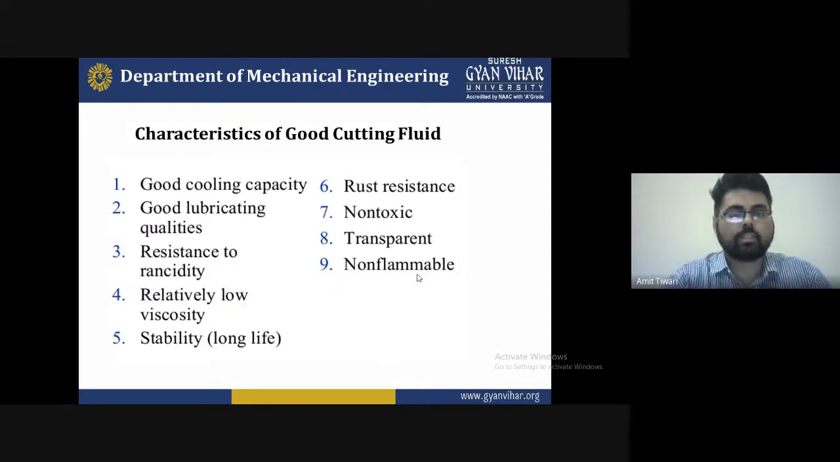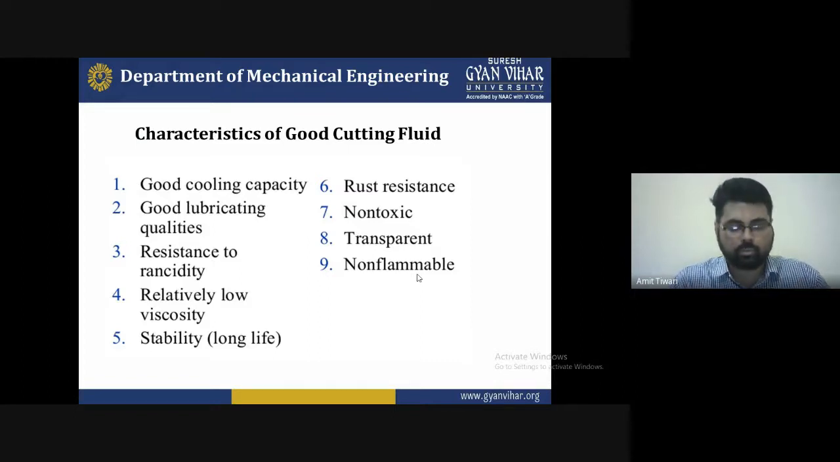Second one is the characteristics of a cutting fluid. The first characteristic is good cooling capacity. Second is good lubricating quality. Third, resistance to rancidity. Fourth, low viscosity. Fifth, a longer stable life.